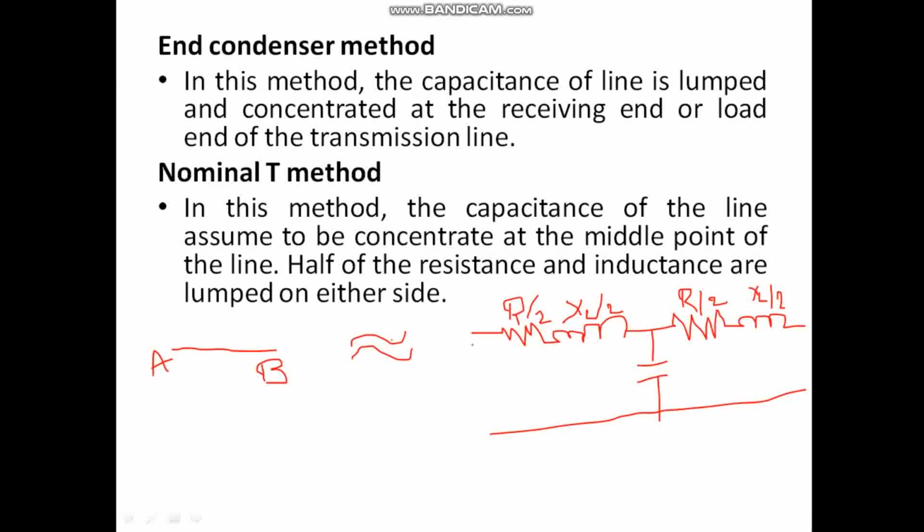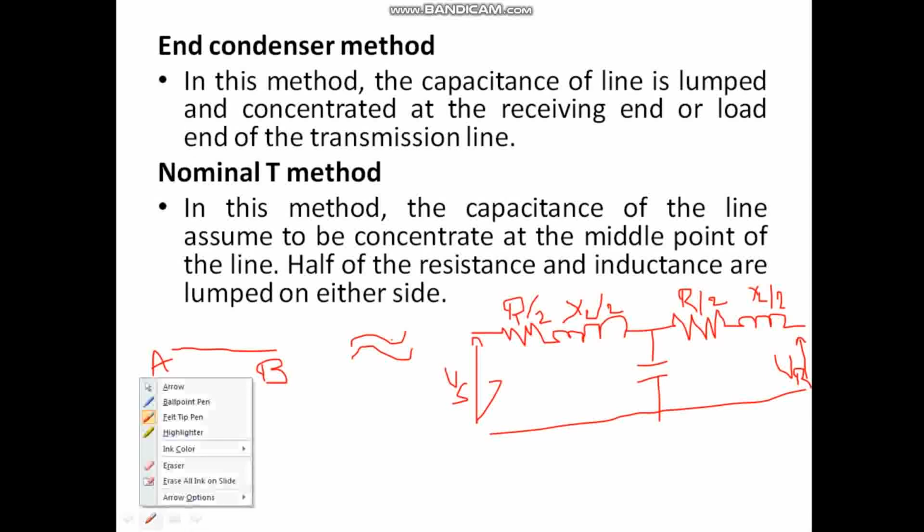This would be my sending end voltage, sorry, Vs, and this would be my receiving end voltage, Vr, or my load voltage, Vr, right? Once again, when I deal with the nominal T method in the medium transmission lines, we'll go through the equivalent circuit.